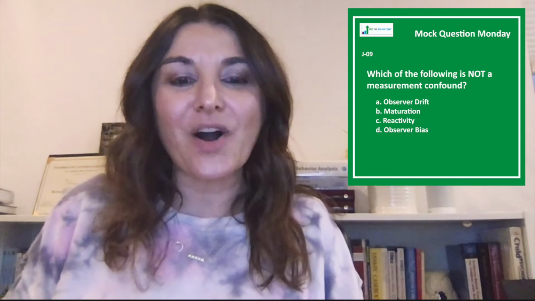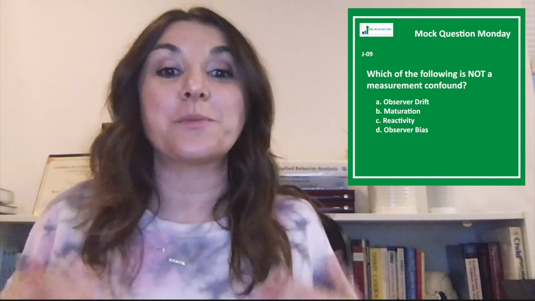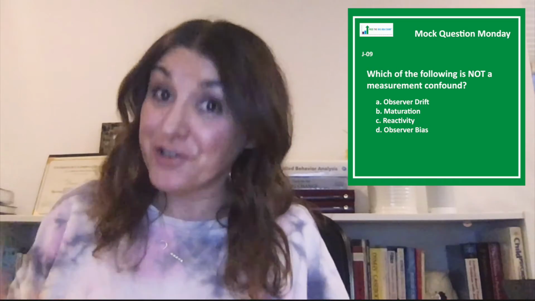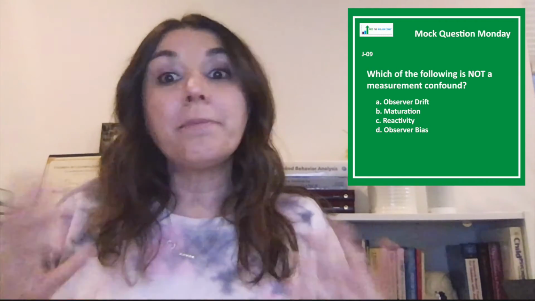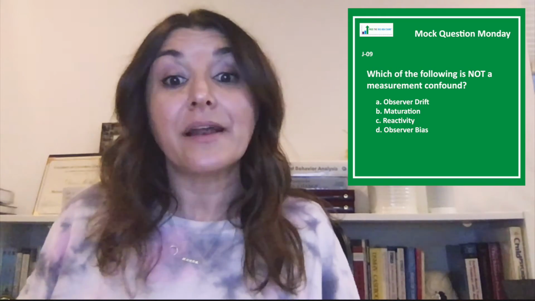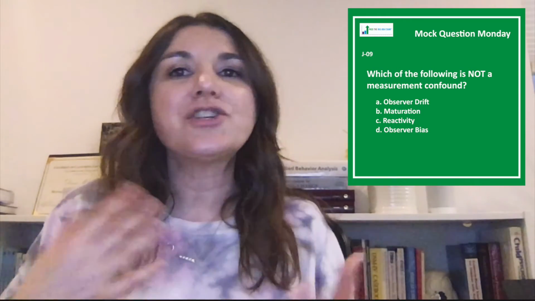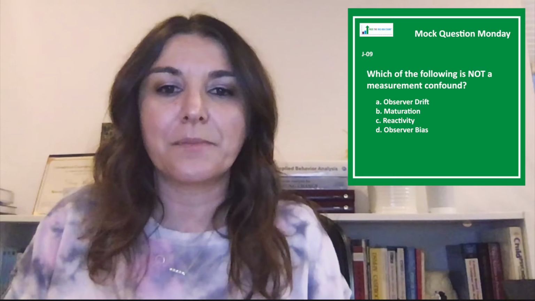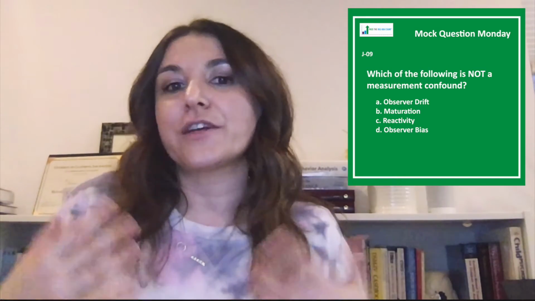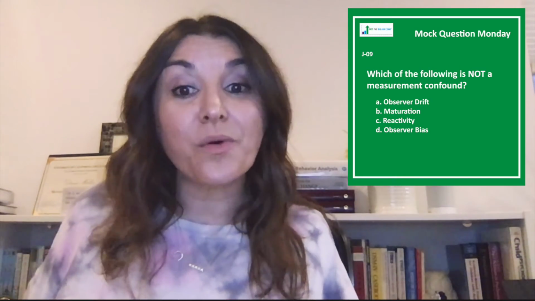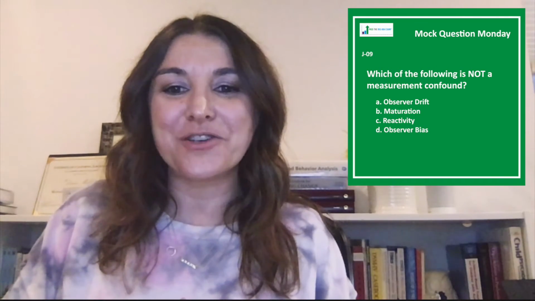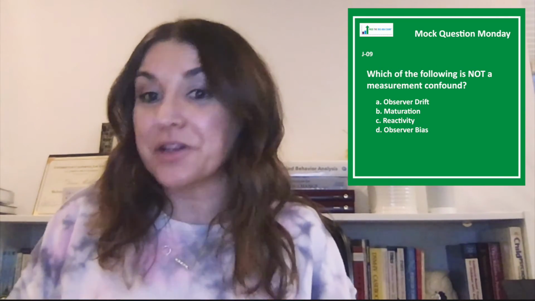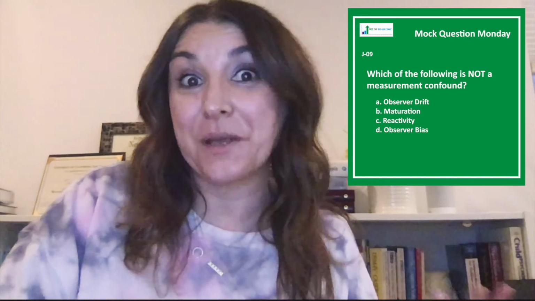And letter D also falls under measurement confound. This is observer bias. This is when measurement is influenced by some sort of an expectation or a belief that the target behavior has to happen under these certain conditions or change in a certain way because of a certain treatment. And that belief or expectation can influence what's recorded and threaten the exactness of that measurement. You can minimize this particular confound by using naive observers.